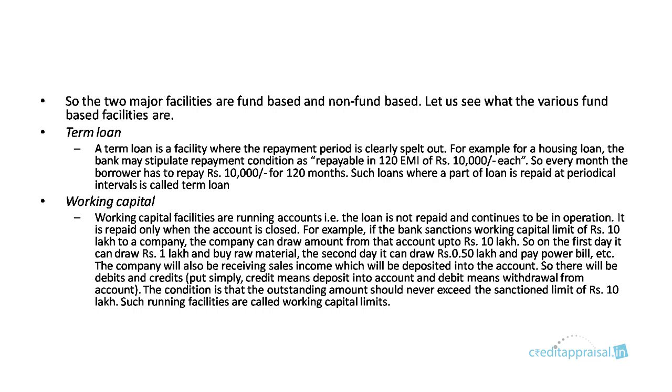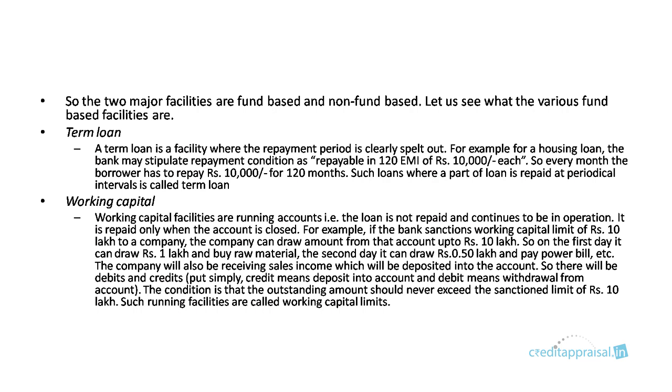Within fund-based facilities, that is facilities where the bank lends money, the two main categories are term loans and working capital. A term loan is a facility where the repayment period is clearly spelled out. For example, a housing loan. It's a fund-based facility, it's a term loan. So the bank will stipulate repayment conditions very clearly. This loan is repayable in, say, 120 EMIs, each of 10,000. So every month the borrower has to pay 10,000. For how many months? 120 months. So such loans where part of the loan is repaid at periodic intervals are called term loans.